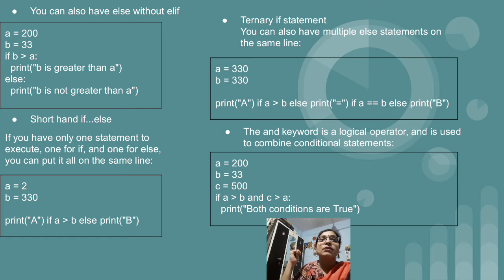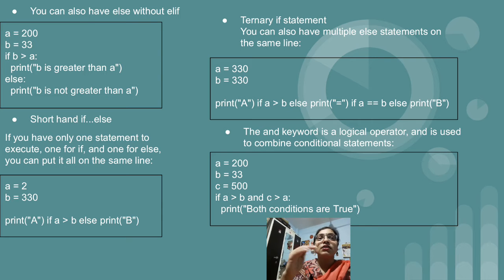In our example we have taken three variables: a equal to 200, b equal to 33, c equal to 500. Then I have written the condition: if a greater than b and c greater than a. These are the two conditions. Let's see which condition is true and which is false. The first condition is a greater than b. 200 greater than 33 is true.